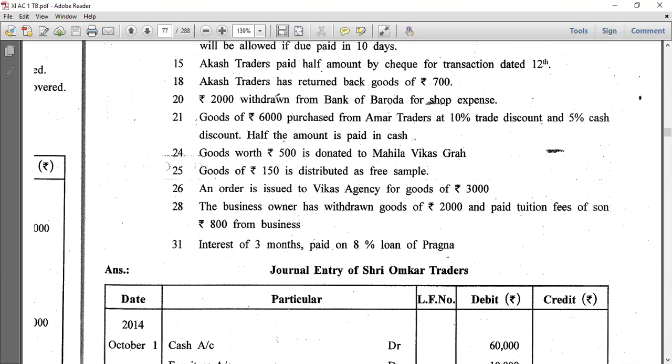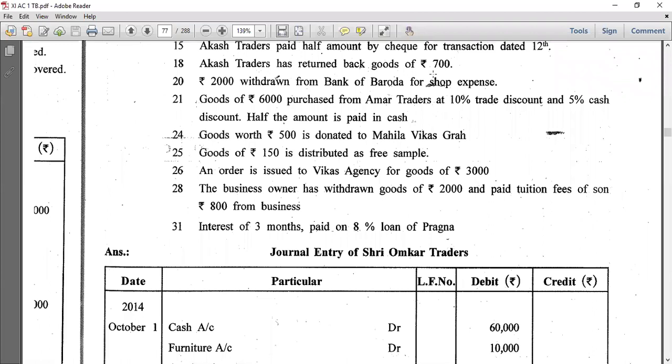Akash Traders return back goods of rupees 700. When we are getting return goods, so it's a sales return. Sales return account debit to Akash Traders account. 2000 withdrawn from bank for shop expense. Right. So cash account debit to bank account. If something is mentioned, so your entry goes like this. 2000 withdrawn from bank, so cash account debit to bank account 2000.